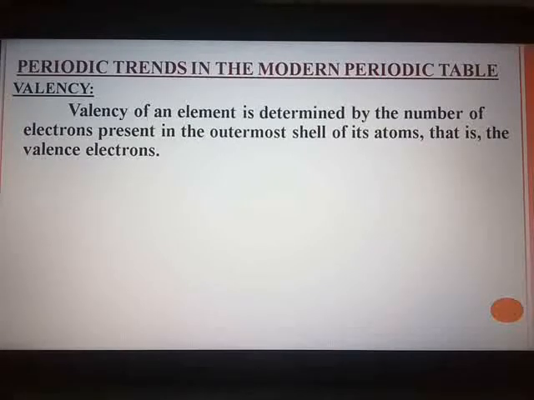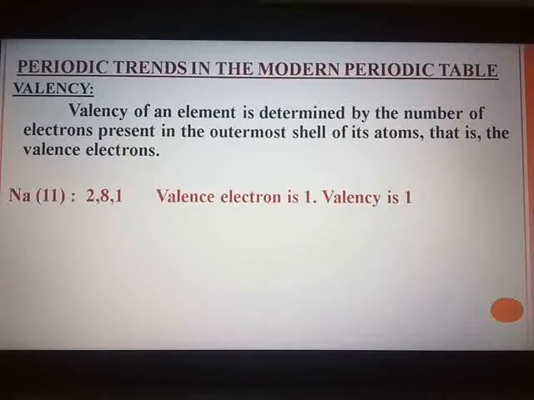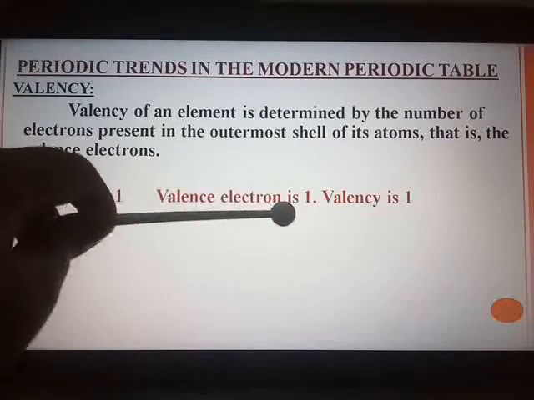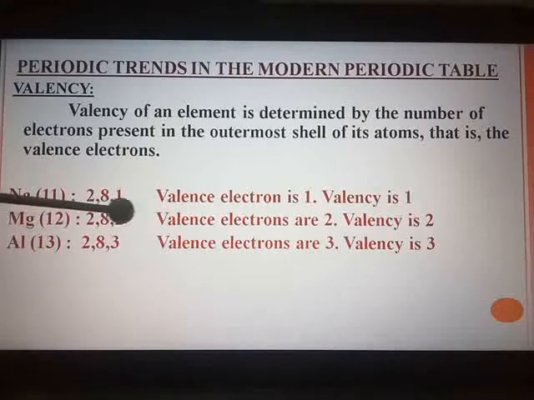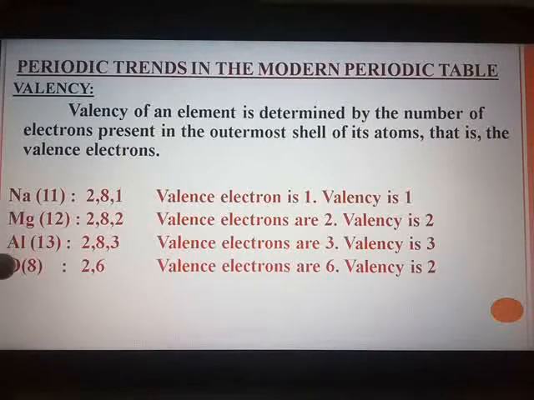From the 9th standard I have told you what is valency. In short, valency is the combining capacity of any element. Now look here with the case of sodium. Atomic number is 11. Electronic configuration is 2, 8, 1. One electron is there in the outermost shell. This sodium will donate, so it becomes stable with the configuration of 2 and 8. So valency is 1. Magnesium 2, 8, 2. Valence electrons are 2. So valency is 2. Aluminium valence electrons 3. Valency is 3.